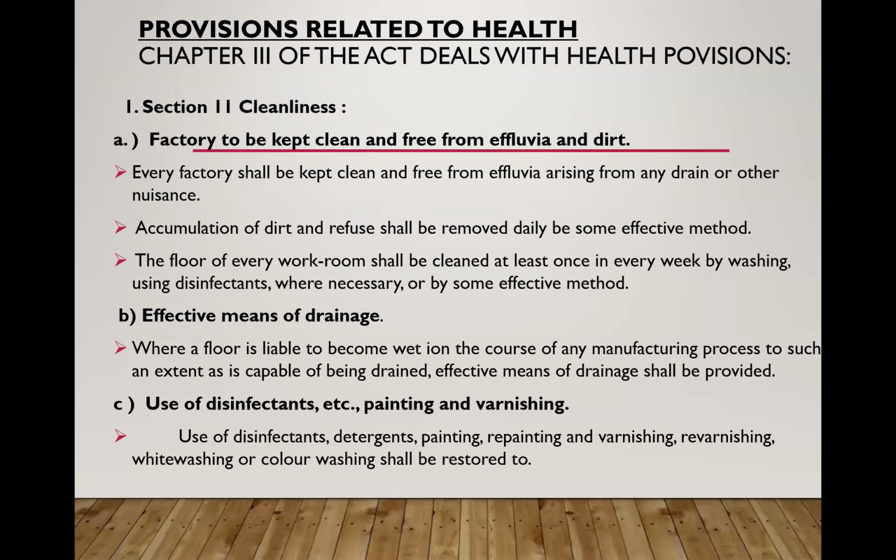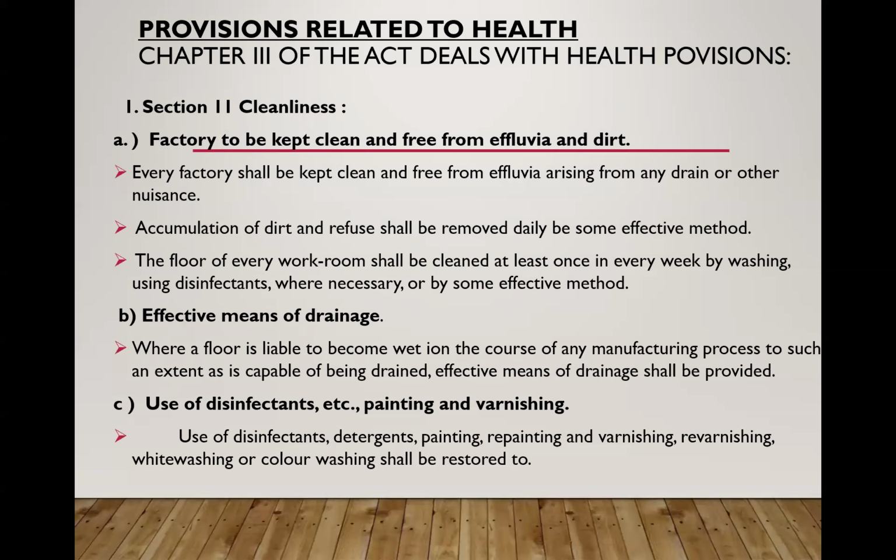Now, coming to the first provision, that is cleanliness, given in section 11. It refers to that factory to be kept clean and free from effluvia and dirt. That is, a factory shall be kept clean and free from effluvia arising from any drain or other nuisance. That is, accumulation of dirt and refuse shall be removed daily by some effective method.